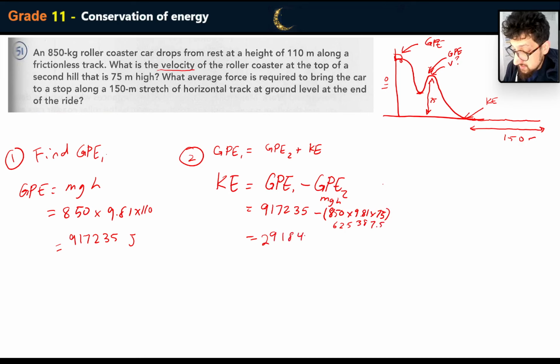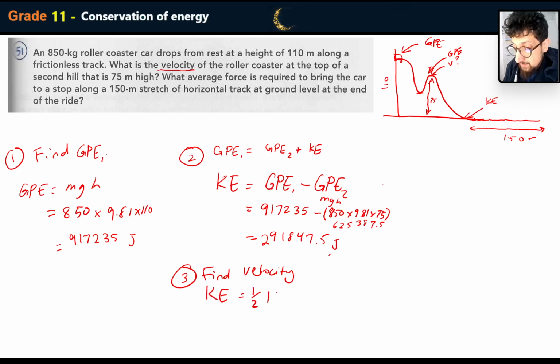Now, I did do this in class, but this is just in case you want to do this again. So now I know what the gravitational potential energy is, what the kinetic energy is. So what I can do is part 3, I can find the velocity, which is going to be the kinetic energy basically. So kinetic energy is equal to half mv squared.